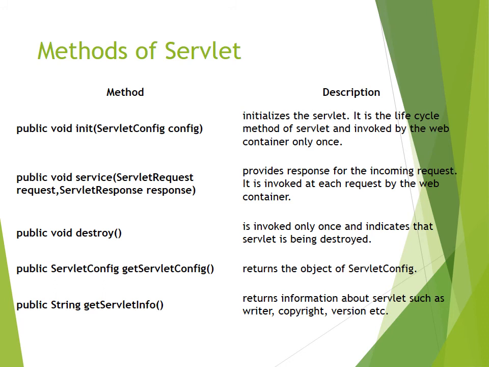Another important method is getServletInfo. It returns information about the servlet such as writer, copyright, version, etc. These are the important aspects associated with the servlet lifecycle.